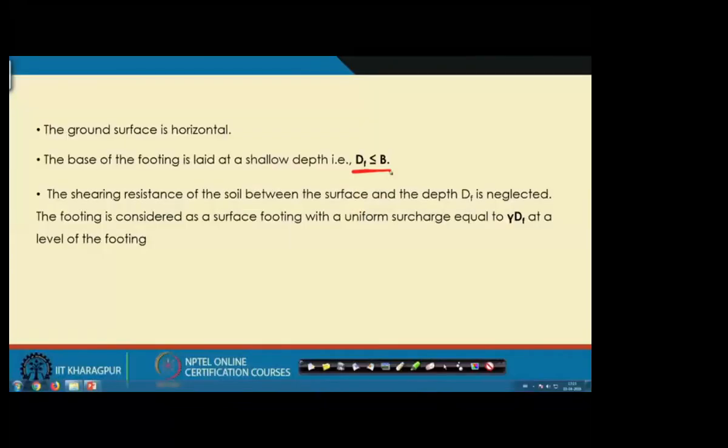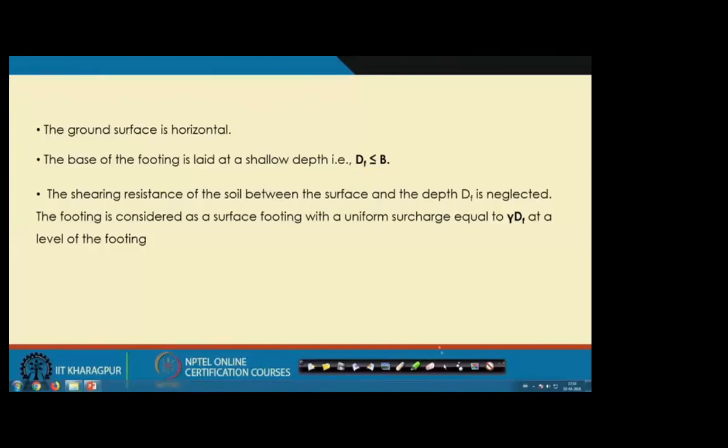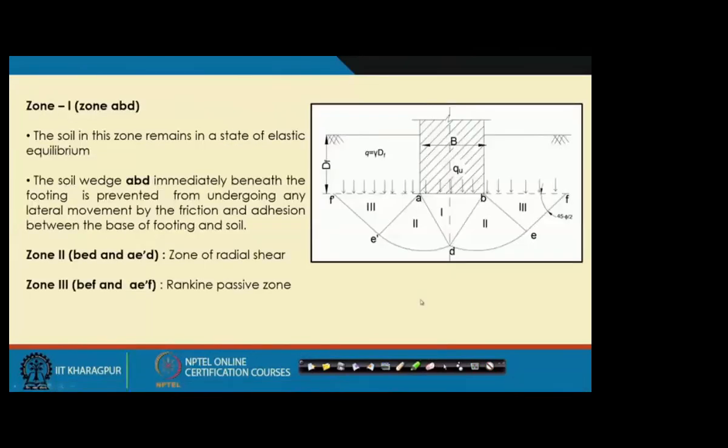Another assumption is that the soil above the base of the footing also gives some resistance during the bearing capacity calculation. That resistance is not incorporated in the footing in this theory. Then, what are the things included and how it has been done?